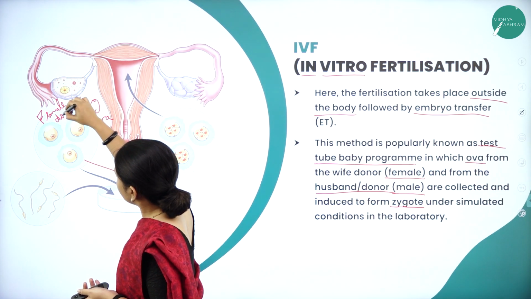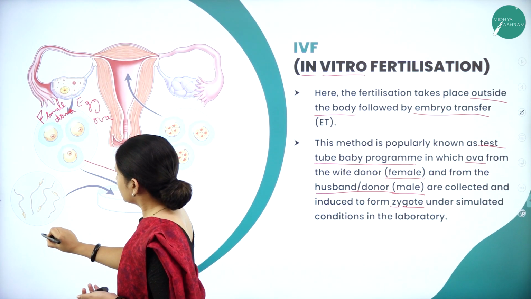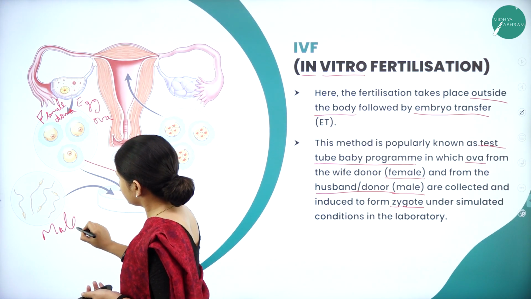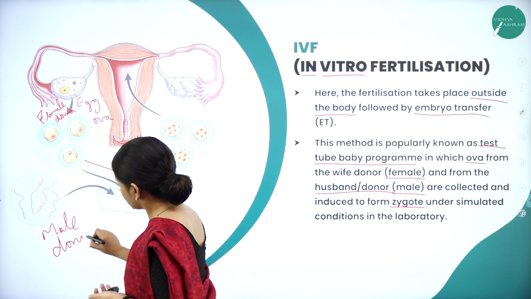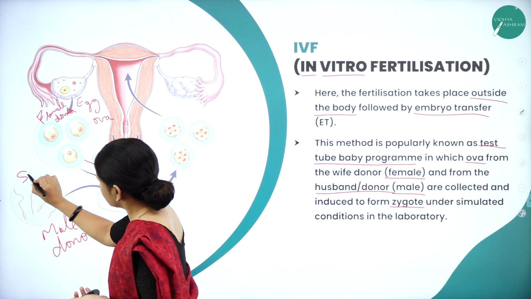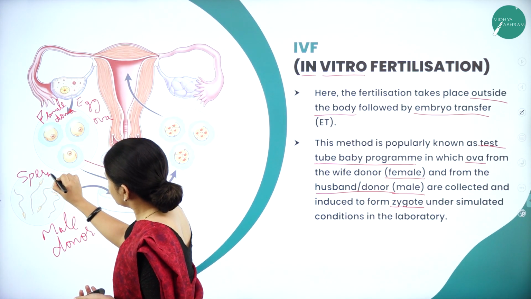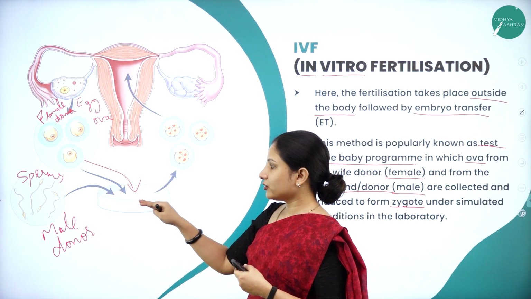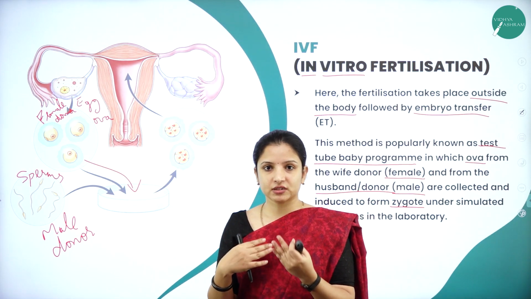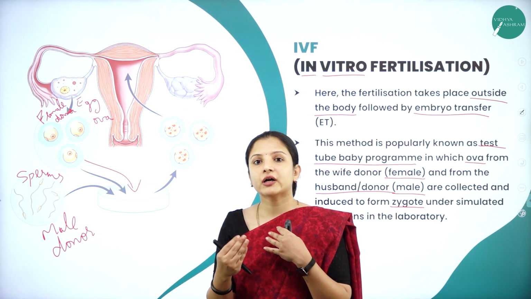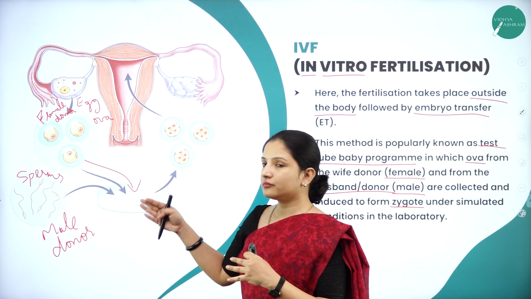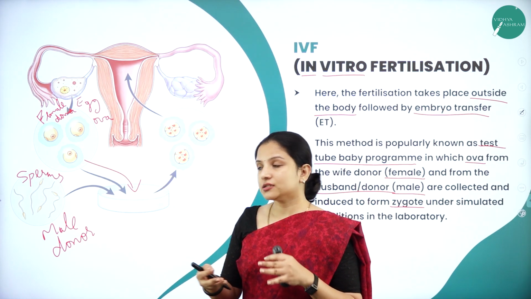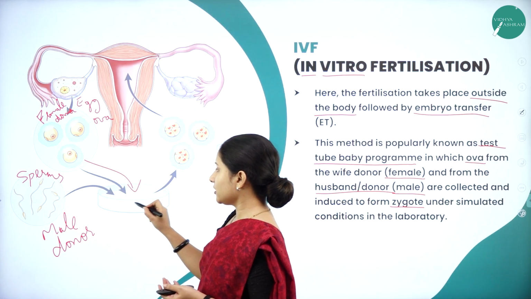So this is the female donor, and from the male donor, the sperms. So these are the sperms. Sperms will be collected. So all the sperms will not be used. Here also they will check for the motility of the sperms and they will check for the fertility of the sperms. And those sperms which are capable of fertilizing, only those will be transferred to the petri plate.